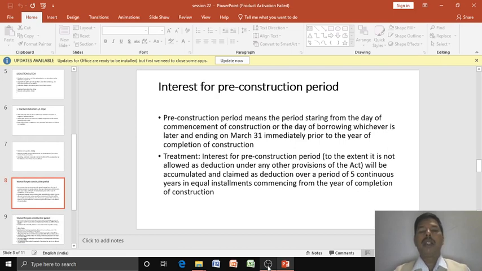Again, interest for the pre-construction period can be claimed as a deduction in the case of house property.